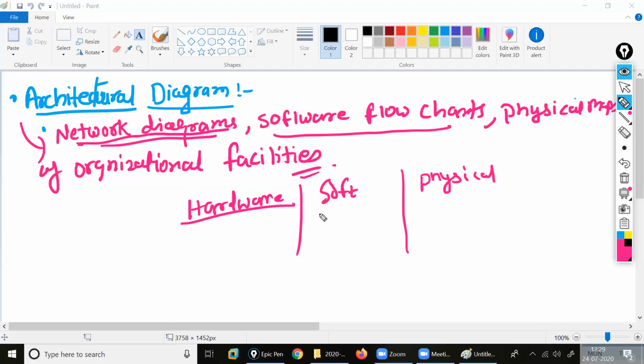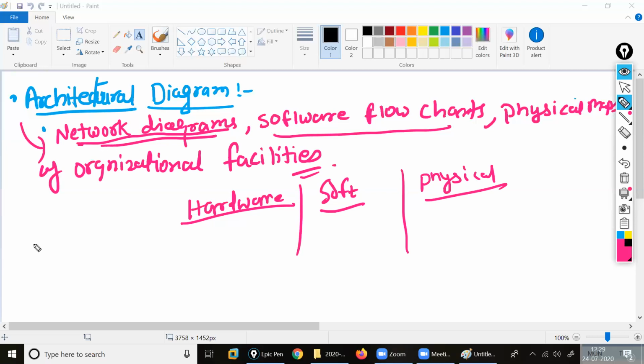So according to this, we have to create the architecture. That comes inside where? Inside the support resources. Inside the support resources, we have the architectural diagram. Inside the architectural diagram, we have the network diagram, the software flowcharts, and then the physical map. With the help of this, we can create the architecture. Clear or not? Understood my points?